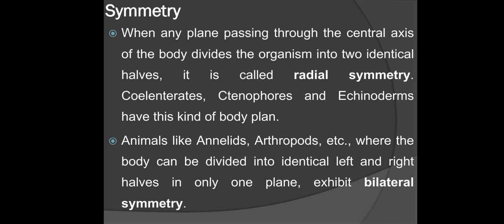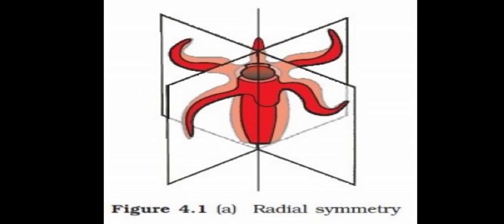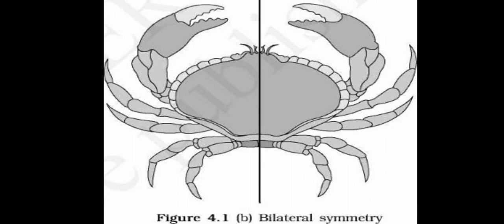When any plane passing through the central axis of the body divides the organism into two identical halves, it is called radial symmetry. Coelenterates, ctenophores, and echinoderms have this kind of body plan. Animals like annelids, arthropods, etc., where the body can be divided into identical left and right halves in only one plane, exhibit bilateral symmetry. So you can see the radial symmetry figure in this particular slide, and the bilateral symmetry figure in this particular diagram.